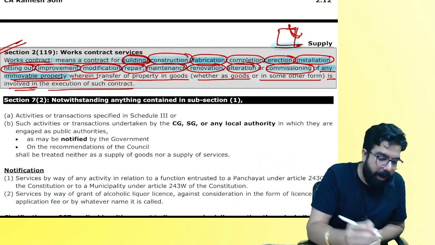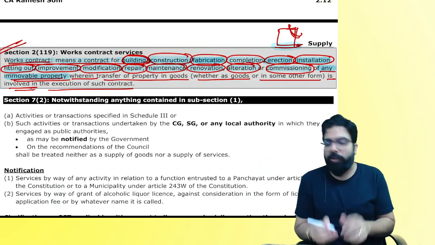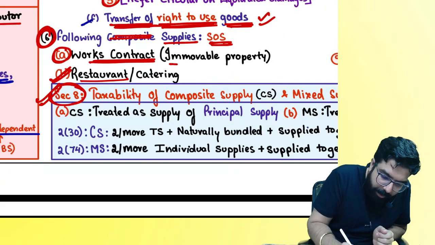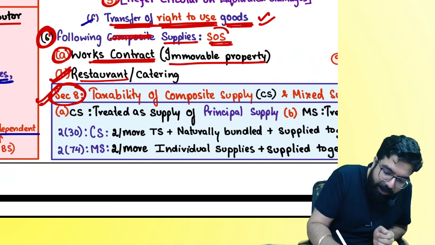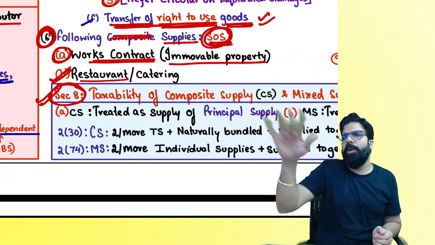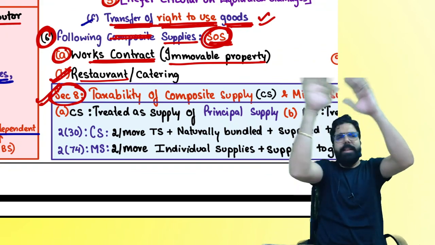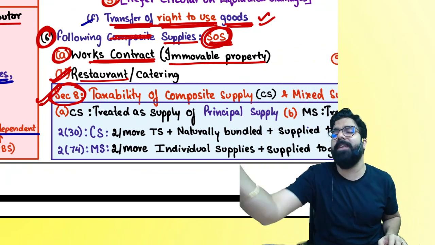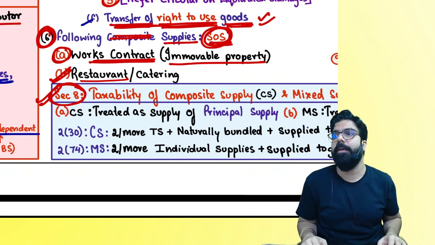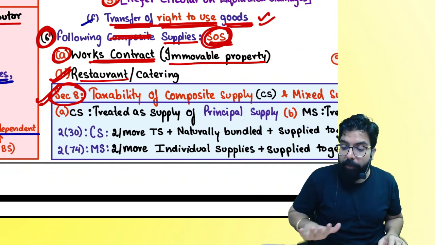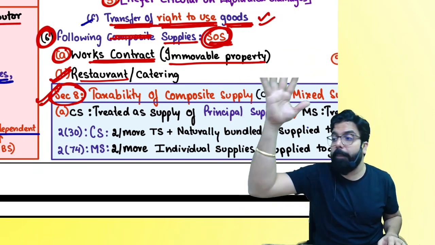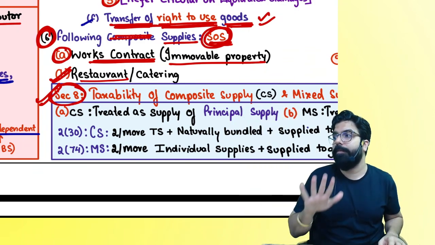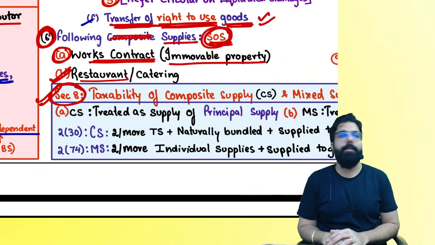Can I go ahead, everyone? Works contract service is always what? In relation to immovable property, and it is always supply of service. You repaired the building for me. In the building, when you made the building, 99% was material, only 1% was labor. Supply of goods or supply of service? You made the building for me, 10% material, 90% labor, still supply of service. Is my point 100% clear, everyone?